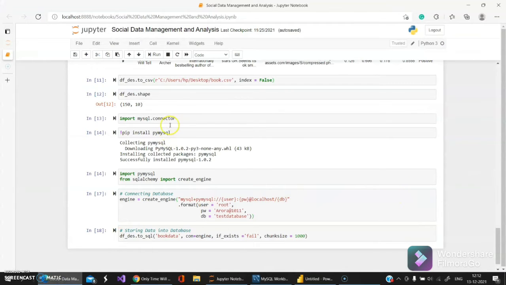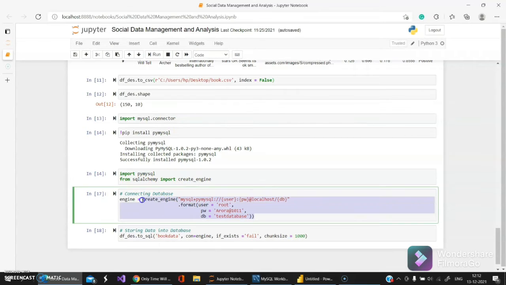So I have used MySQL connector, and I created a string to connect with the MySQL database. So this is my engine string. I'm gonna run this, and then the next step is to store the data into a database. This is the code I use to store my data table. I'm gonna create a book data table in a database in which I'm gonna store this whole data frame.